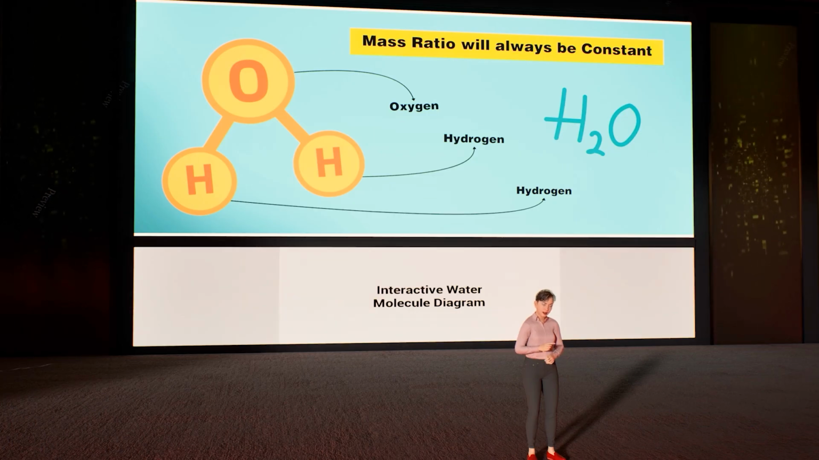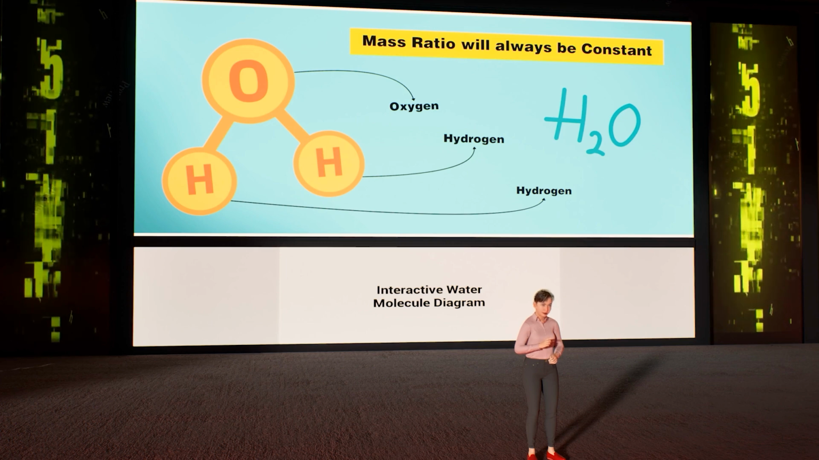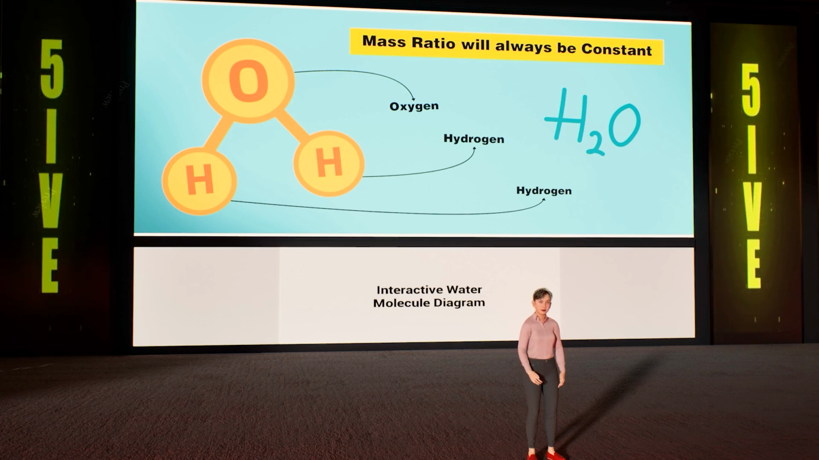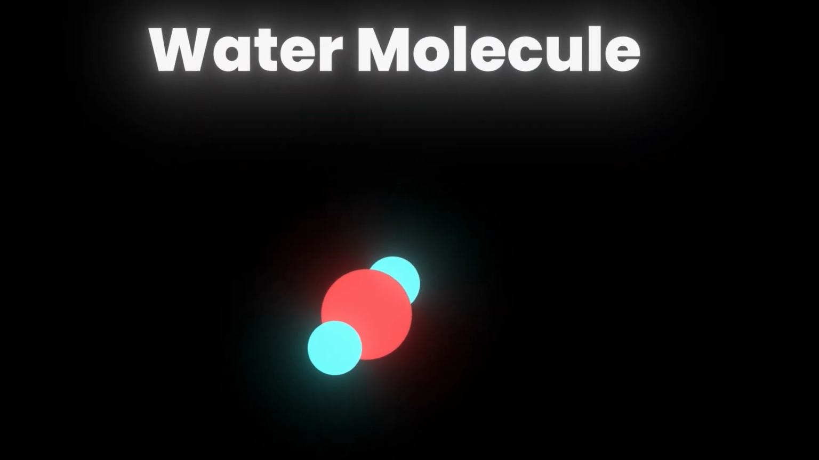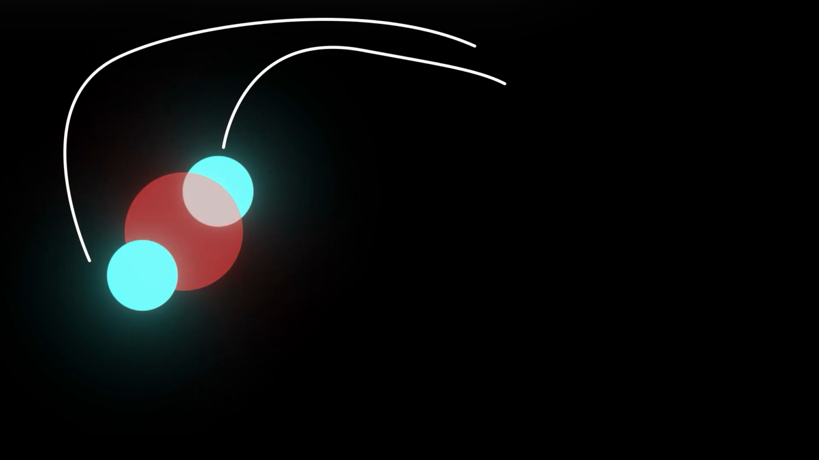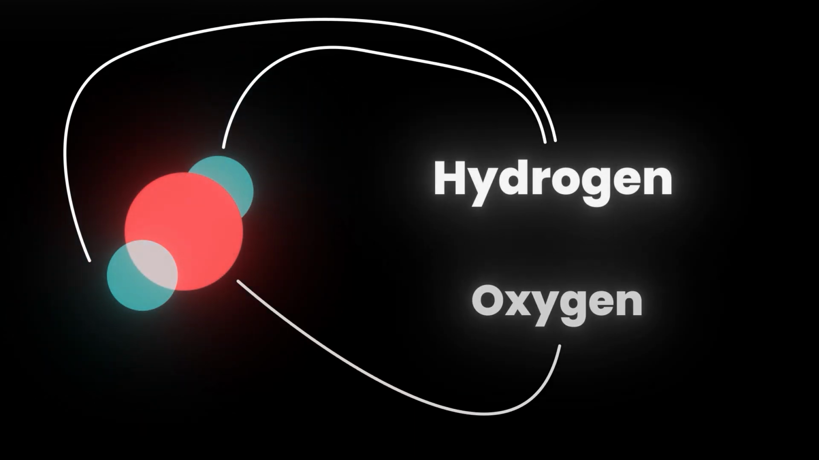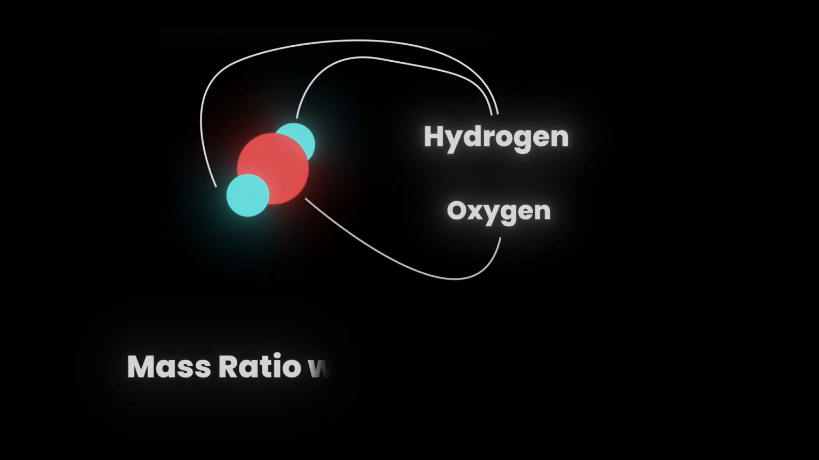Here's an interactive diagram where you can drag and drop atoms to build a water molecule. Remember, water is always made of 2 hydrogen atoms and 1 oxygen atom, which means the mass ratio will always be constant.